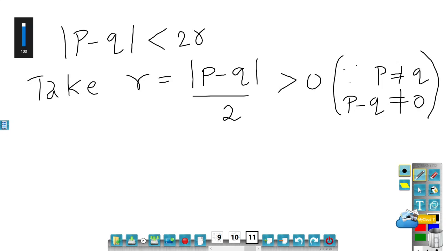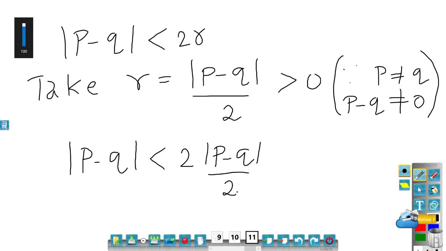If I substitute R over here, P is fixed, Q is fixed, mod P minus Q is also fixed, divided by 2 is also fixed. So what I will get is mod P minus Q less than 2 times mod P minus Q divided by 2. This will imply 1 is less than 1, which is a contradiction. And why did we get a contradiction? We got a contradiction because we assumed that N(P,R) intersection N(Q,R) is not equal to empty. So we got a contradiction because of our wrong assumption. Hence our assumption is wrong.